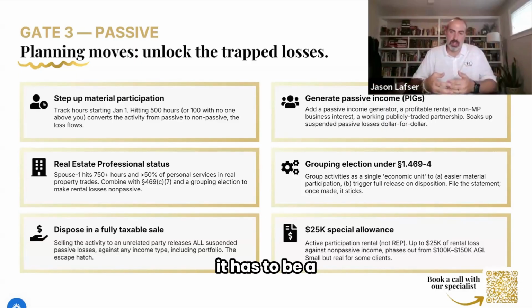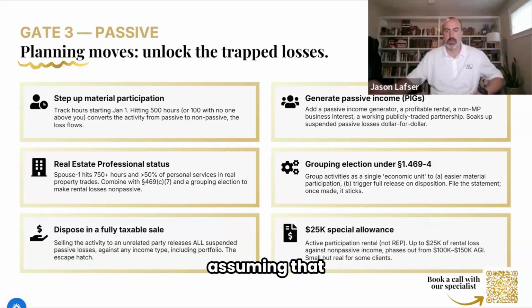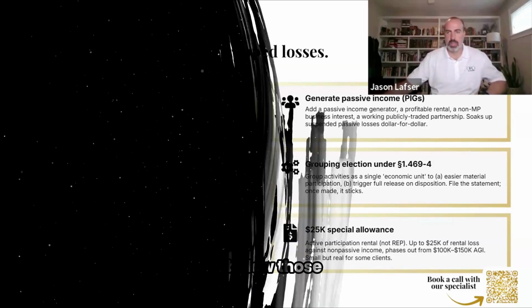It has to be a substantial grouping, meaning it has to make sense. I can't just group it because I want to for tax purposes. But that may be a way to get around some of those passive activity rules. And for rental activity specifically, there is a special $25,000 allowance. If your income is below a certain AGI level, even though it may be passive in nature, you can deduct up to $25,000, assuming your income is below those AGI levels.